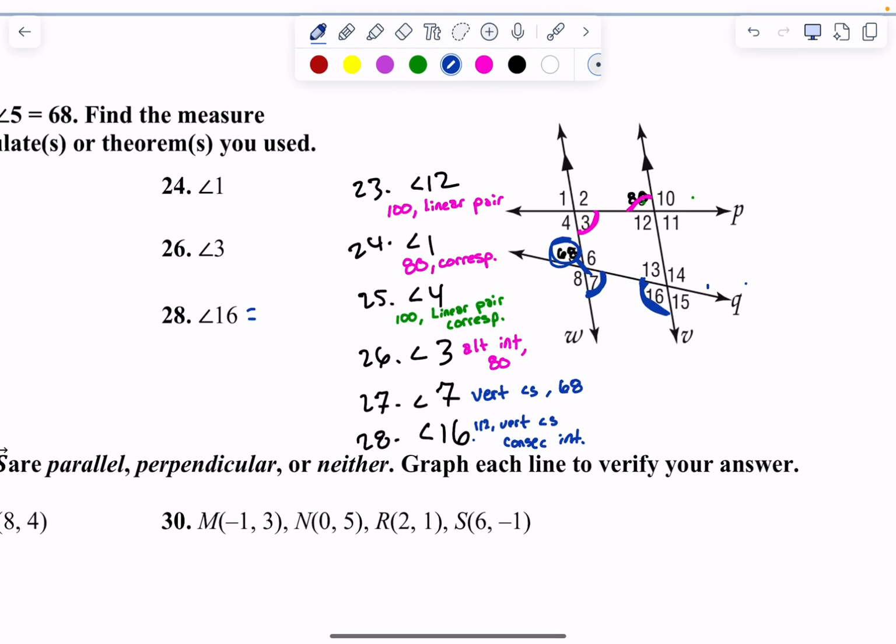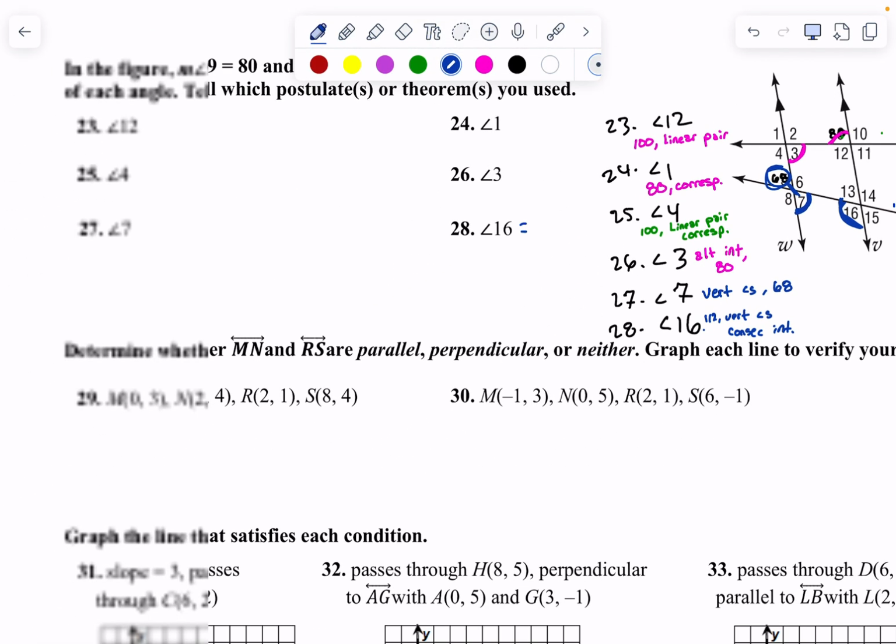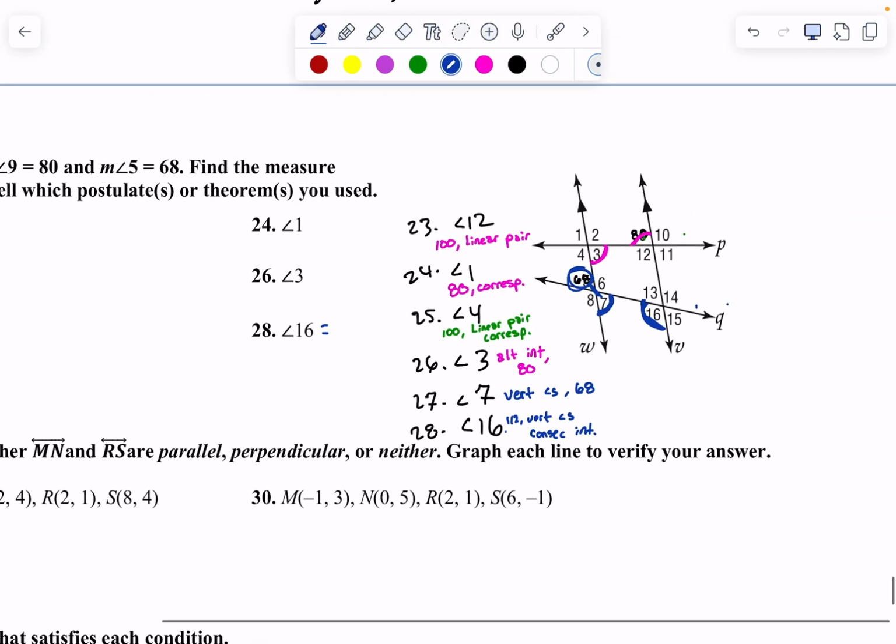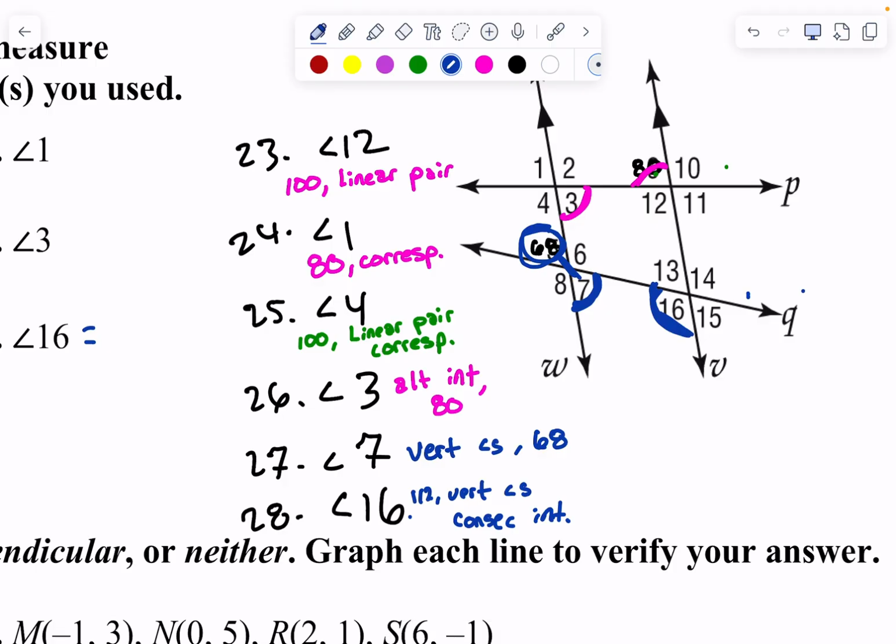Very good. Do you want... Hold on, are you gonna make us graph on the test? For this one, for 29 and 30, no.